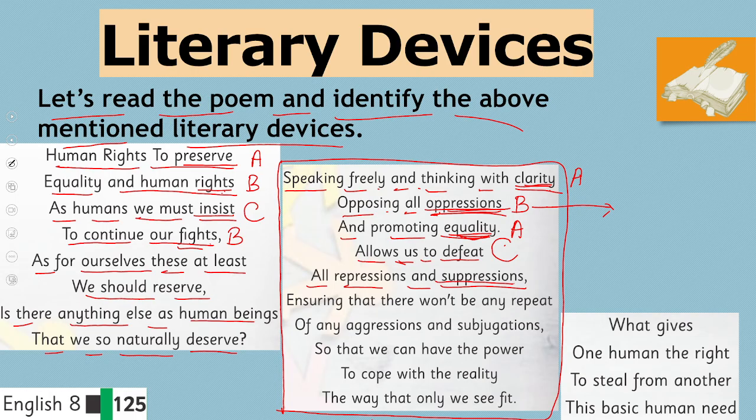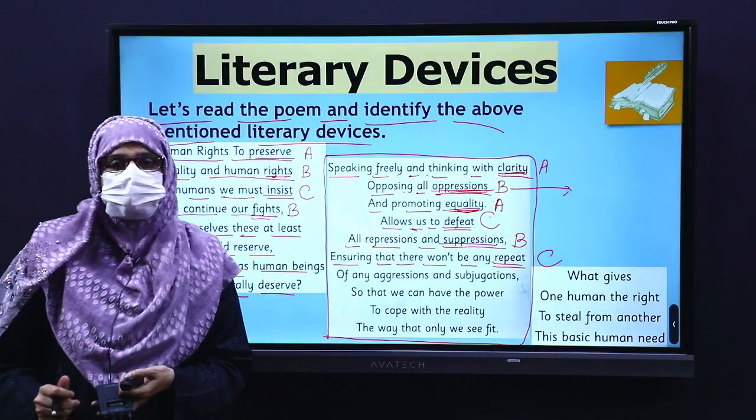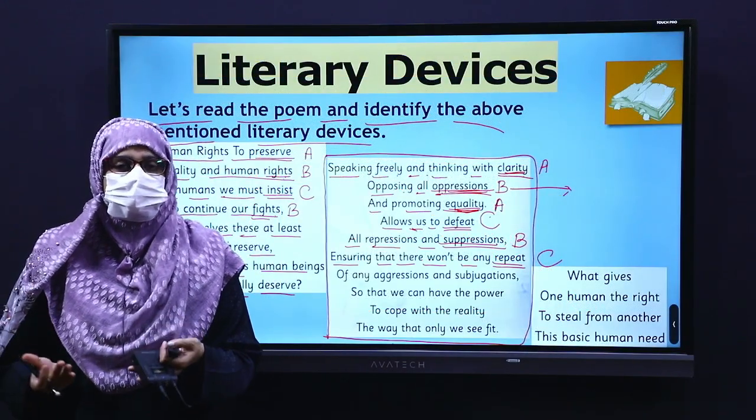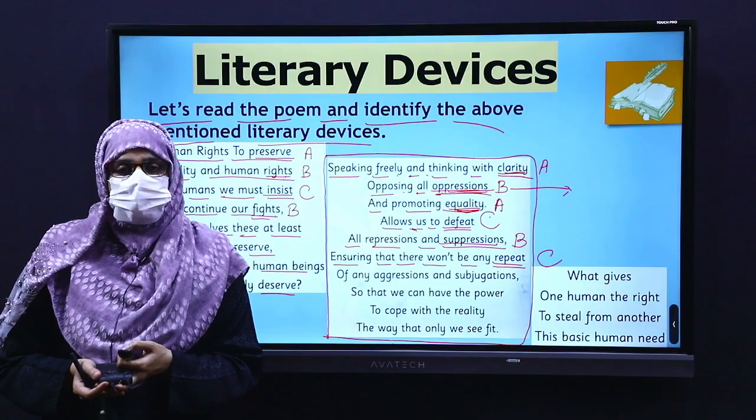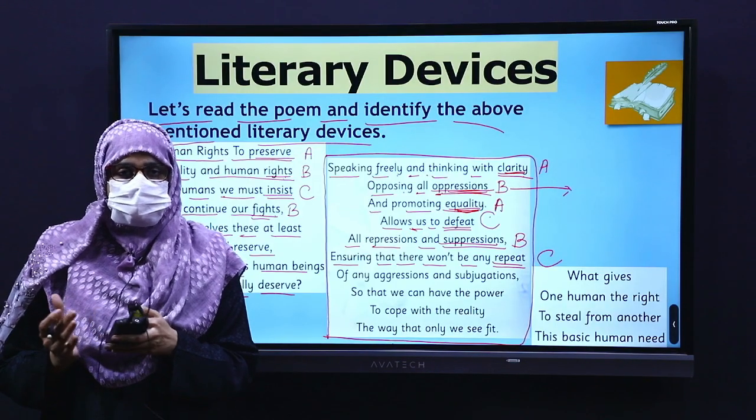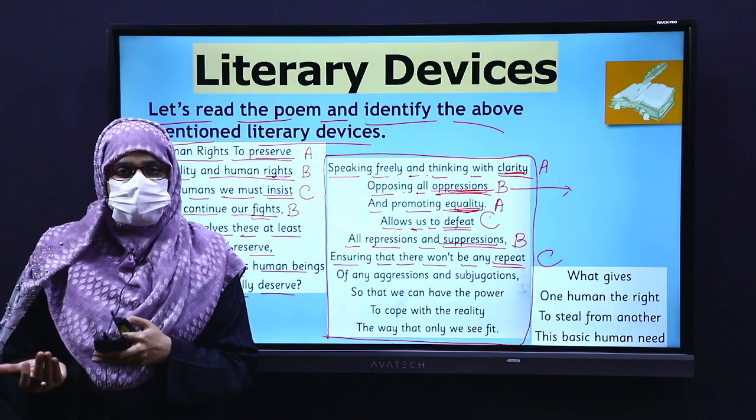Oppression, suppression. So we will use the letter B to identify the same sound, ensuring that there won't be any repeat. Defeat, repeat. So we will use the letter C to indicate the same sound, the rhyming sound. So this is how you identify the rhyme scheme in a song or in a poem.